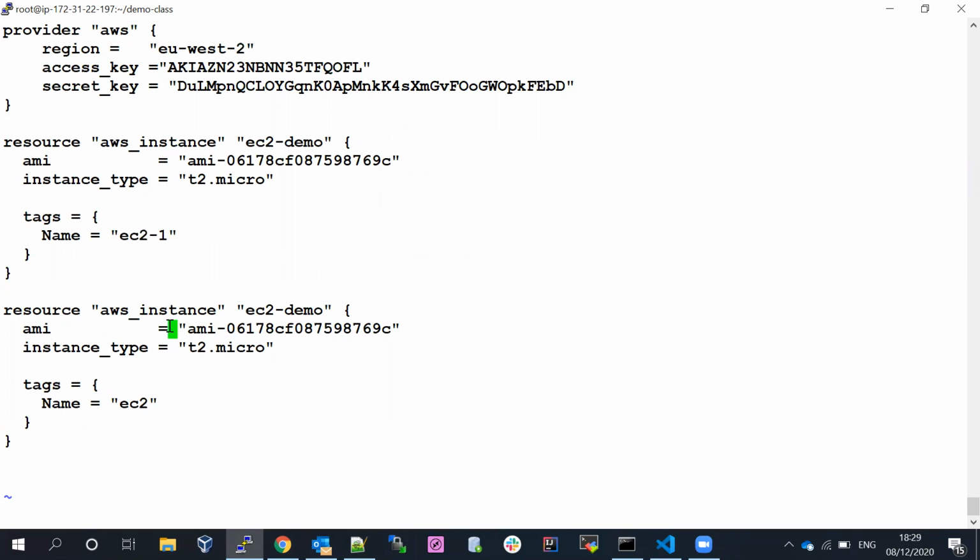Okay, I'm going to do one more thing here. Let me add a syntax, and I'm going to keep it wrong. Let's see what is going to happen. This we already discussed. This syntax we should not change. Resource and resource type is standard code which is provided by the Terraform. We cannot change that one. This one we can keep anything. And we should not keep both resource names the same. Let me keep it and we'll run that, then you can understand.